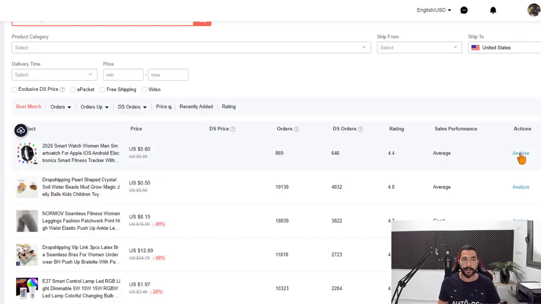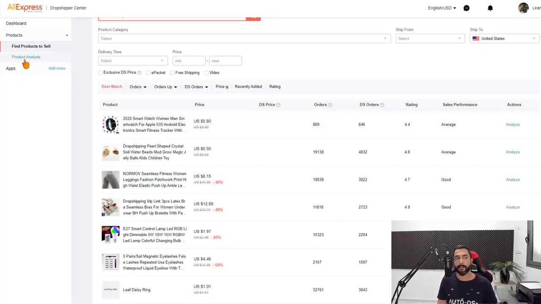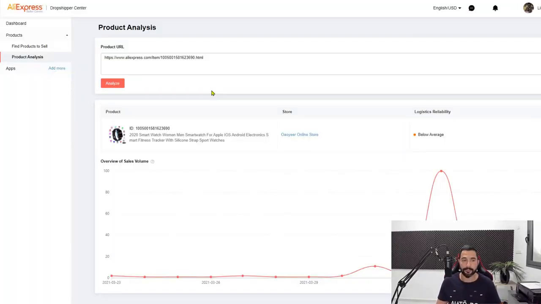So let's click on analyze, and it's the same thing as clicking on product analysis here on the left side. Click on product analysis, put in the product's URL, and you'll be taken to this analyze section over here. So here's the analysis for that smartwatch.